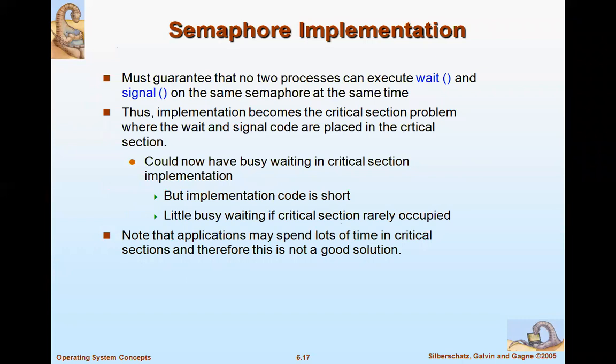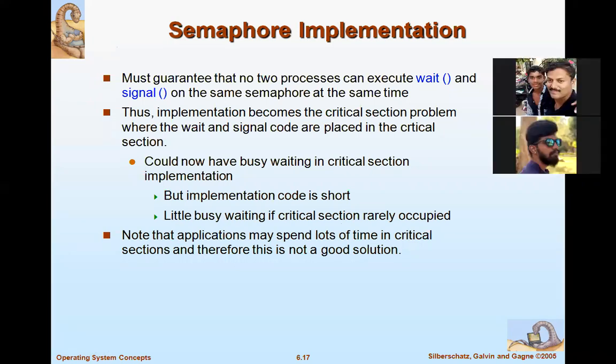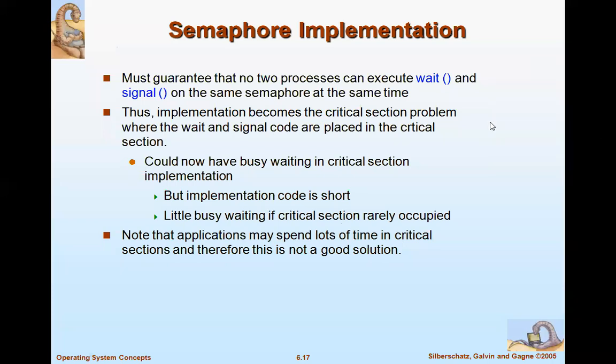Now how can we implement these semaphores? It must guarantee that no two processes can execute wait and signal on the same semaphore at the same time. I told you already, it ensures that no two processes are allowed to execute wait and signal on the semaphore at the same time. That means only one is allowed. If one process is allowed, the other process has to wait. So the implementation becomes the critical section problem, where the wait and signal code are placed in the critical section. That means we have to place the wait code and signal code into the critical sections.